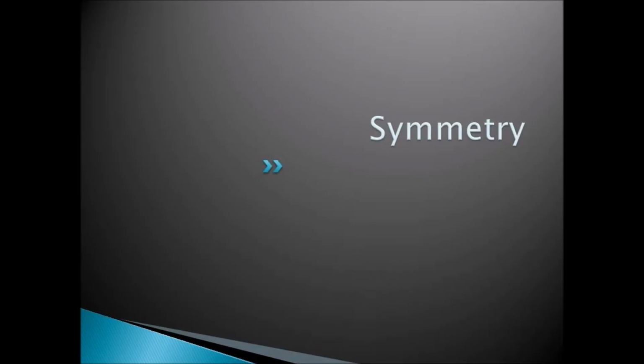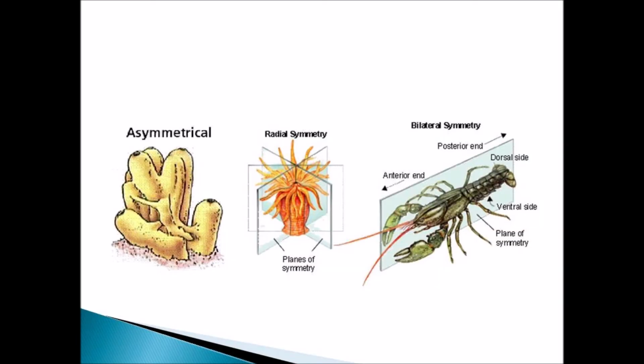The next criteria is symmetry. There are three types of symmetry: asymmetrical, radial symmetrical, and bilateral symmetrical. Asymmetrical means that when the body is divided into two or four halves, they cannot be divided equally. Symmetry is nothing but dividing the body of an organism and seeing whether it is equally divided. In asymmetry, it is not possible. In whatever way we cut the organism, it does not show similar divisions.